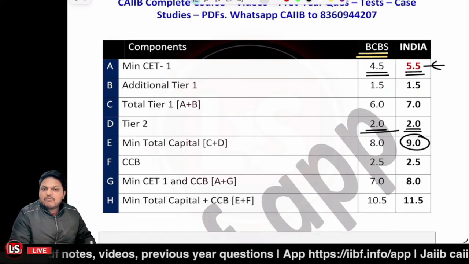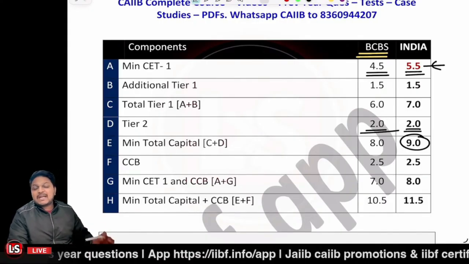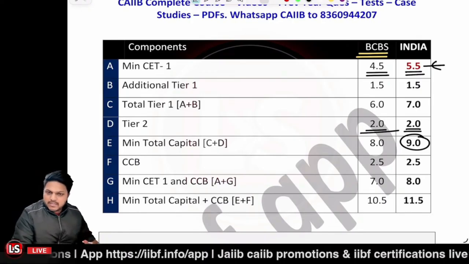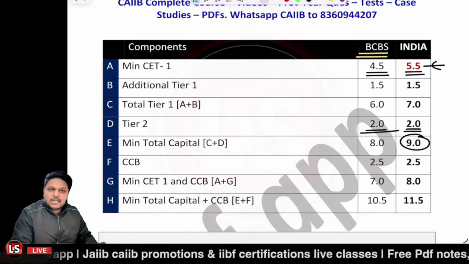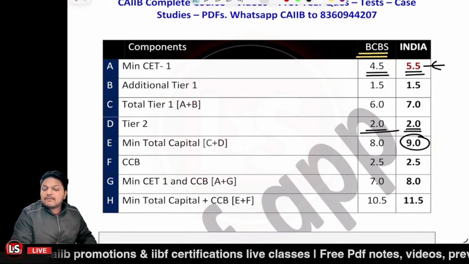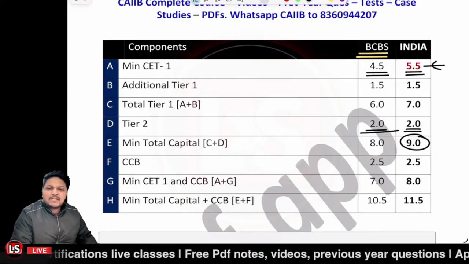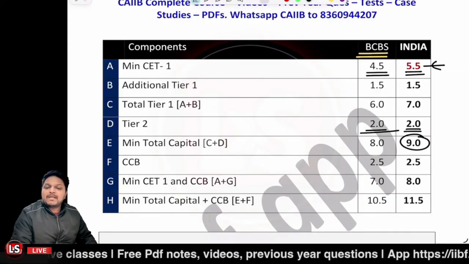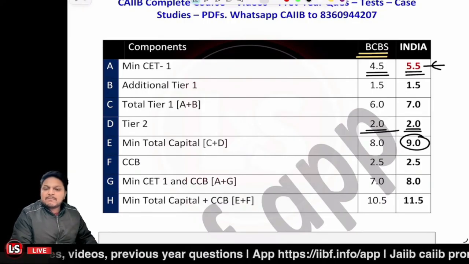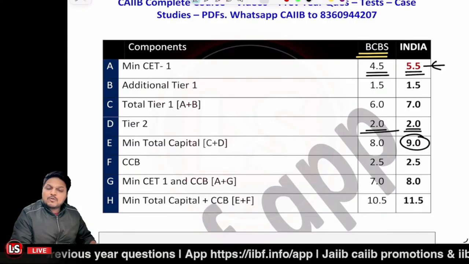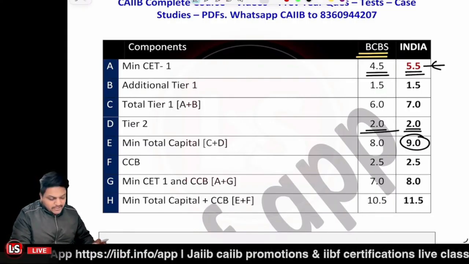Is that clear? Why am I telling you these things? Because you may be facing cases where it is said that an international bank is maintaining the Basel III guidelines or maintaining the capital adequacy ratio. In that scenario, you are to think from that particular point, that an international bank, which is not in India, will definitely be following 8% as the minimum capital adequacy ratio, not 9%. But if it is not mentioned which bank, then we will simply think it's a bank in India, right? For the numerical point of view, for the case study point of view, I'm telling you. While we will be solving the questions, I'll be telling you in detail also, right?